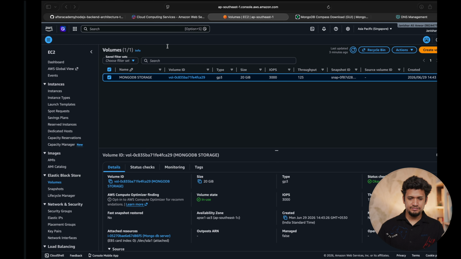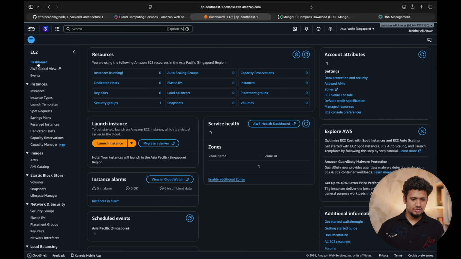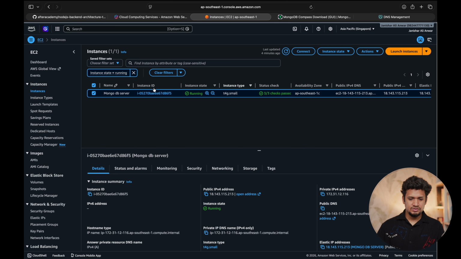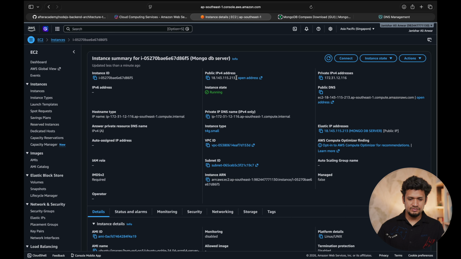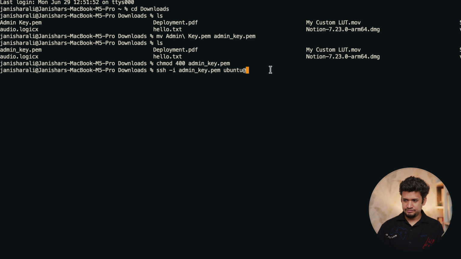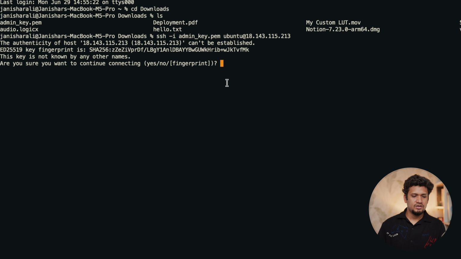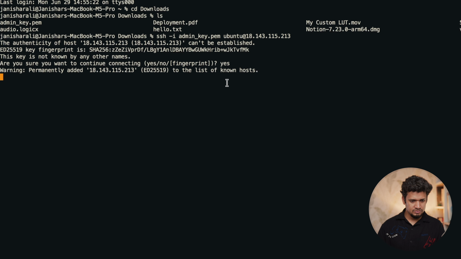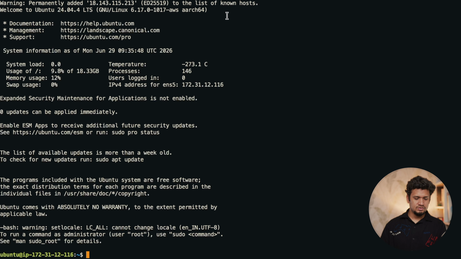What is the IP address? Let me go to the EC2 and the IP address. This is the public IP address, @ public IP address. Now once I hit enter, it is asking whether I should trust this fingerprint or not. Yes. Now I am inside my server.